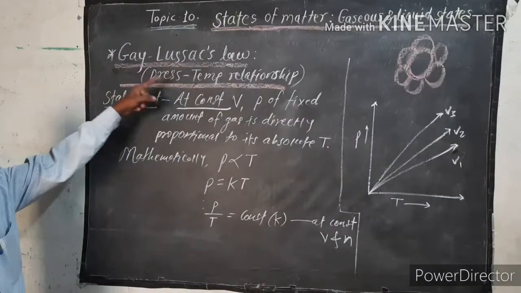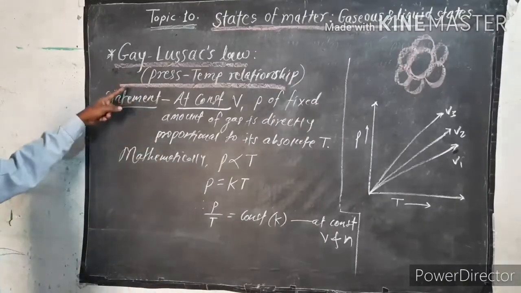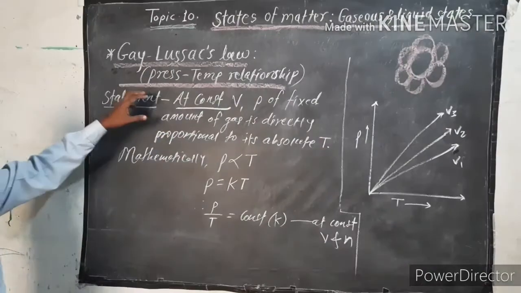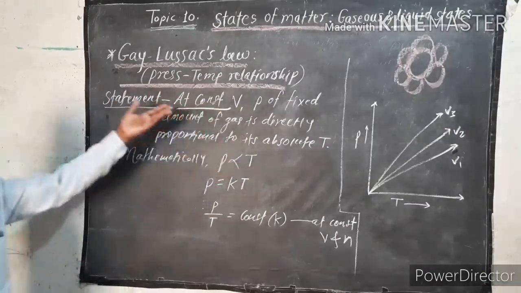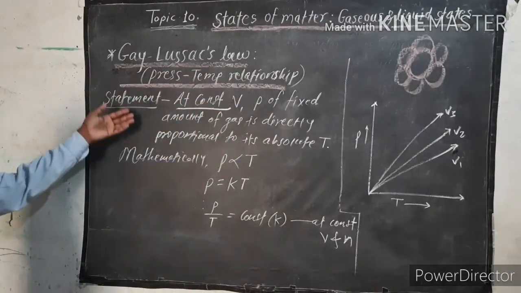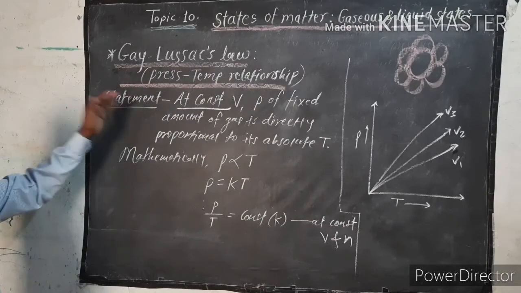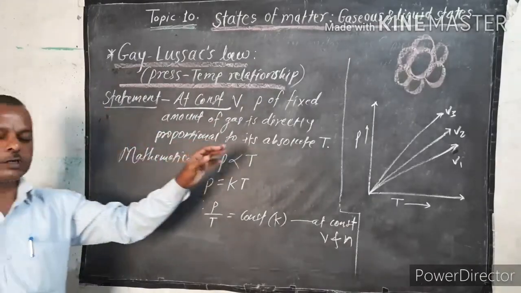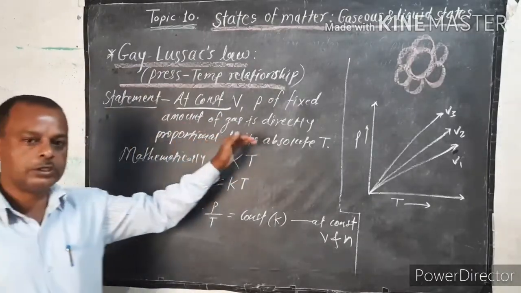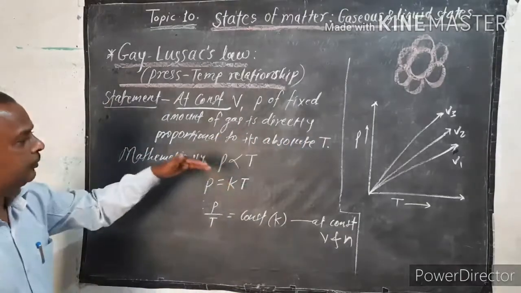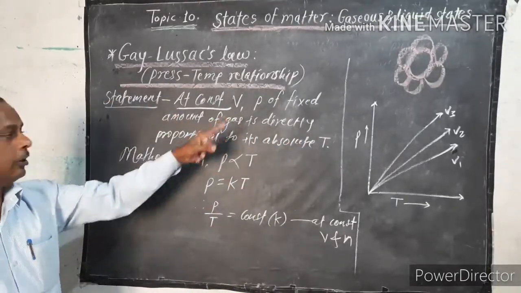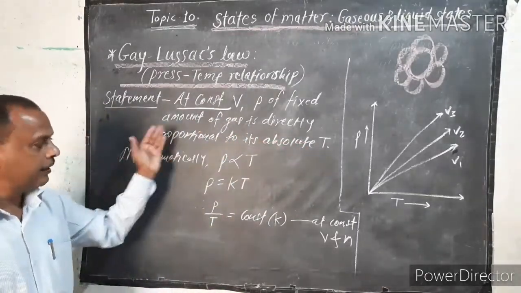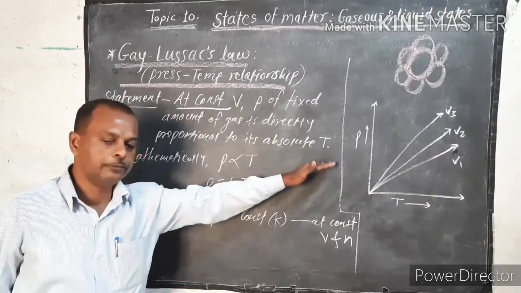The next point is Gay-Lussac's law. This is related to the pressure-temperature relationship of gases, how they are related to each other. Now, what is the statement? At constant volume, the pressure of a fixed amount of gas is directly proportional to its absolute temperature.